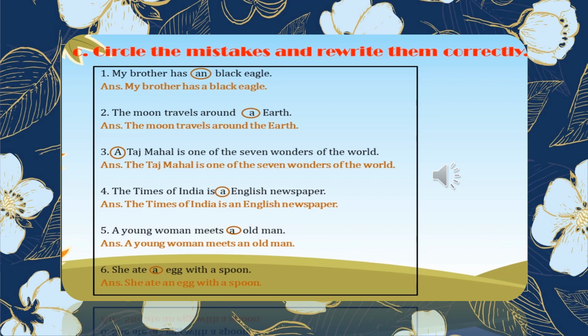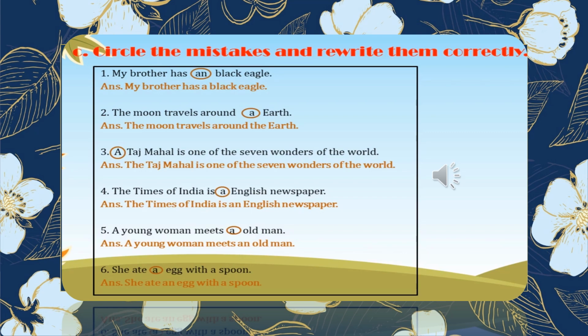With the heavenly bodies, we always use the definite article the. So we will say the moon travels around the earth. Number 3: A Taj Mahal is one of the 7 wonders of the world. A is wrong here, so we will say the Taj Mahal is one of the 7 wonders of the world. We have used the here because with historical monuments we use the definite article the.